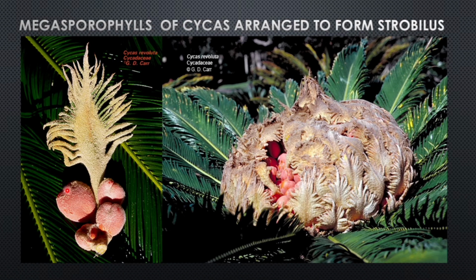Cycas produces the largest ovule in the plant kingdom. Note it down, cycas produces the largest ovule in the plant kingdom, and this measures around 6 to 7 centimeter in diameter.